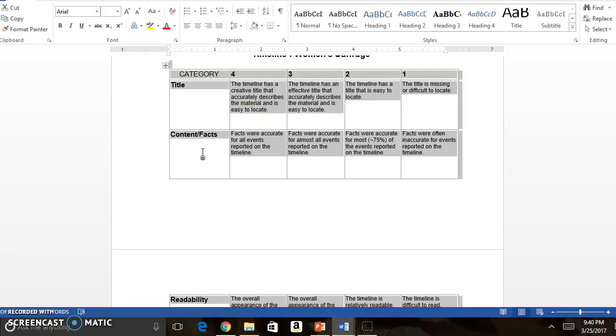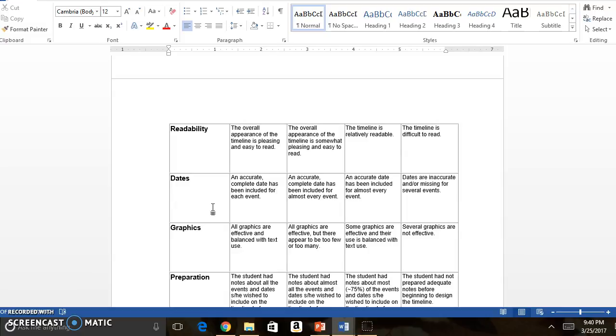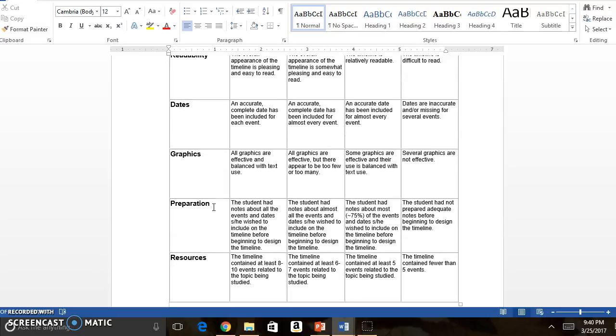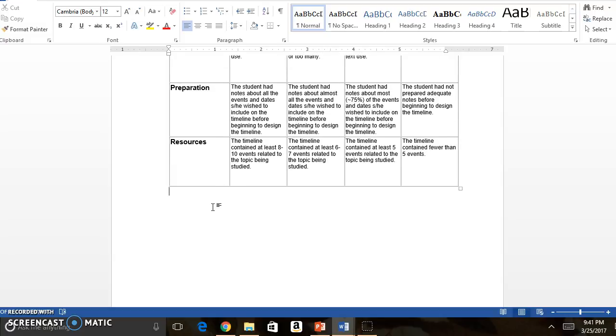For contents and facts, facts are accurate for all events and reported on the timeline. Readability: the overall appearance of the timeline is pleasing and easy to read. Dates: an accurate, complete date has been included for each event. Graphics: all graphics are effective and balanced with text use. Preparation: the student had notes about all the events and dates he or she wished to include on the timeline before beginning to design the timeline. Resources: the timeline contained at least 8 to 10 events related to the topic being studied.